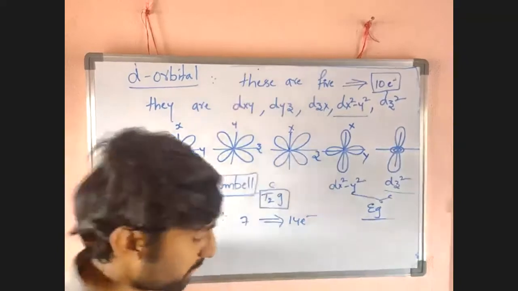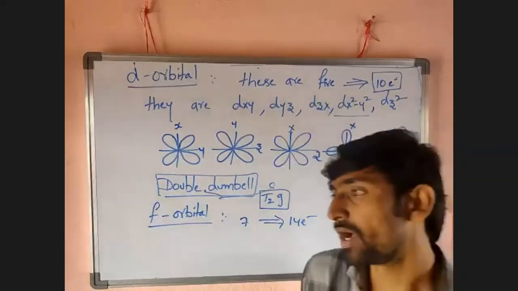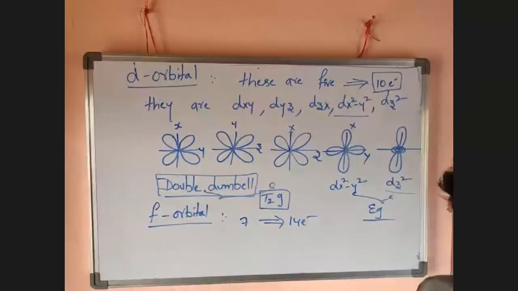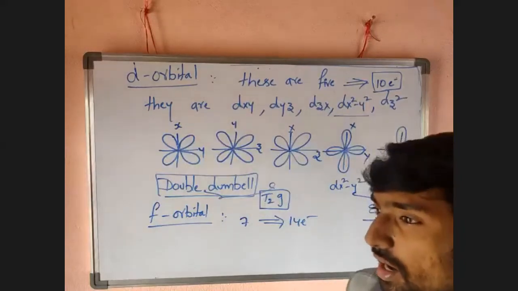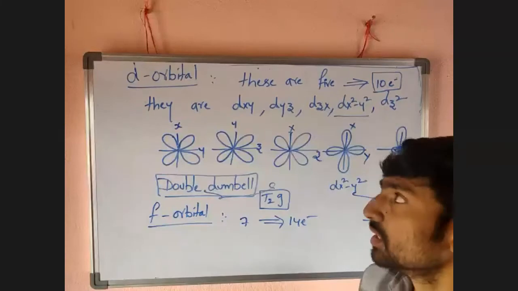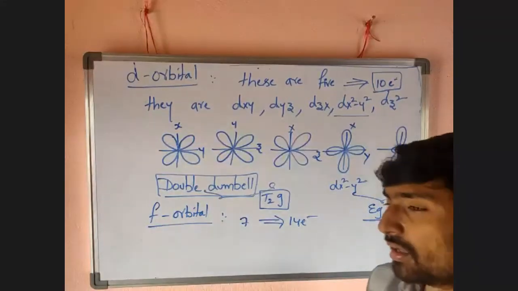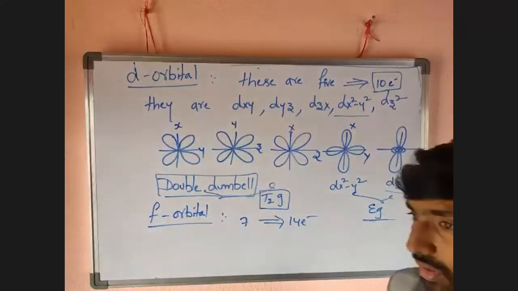So what is meant by orbital? I want to revise in 5 minutes. The maximum probability of finding an electron around the nucleus is called an orbital. How much probability? Up to the extent of 95%. The types of orbitals are exactly 4: s, p, d, f.